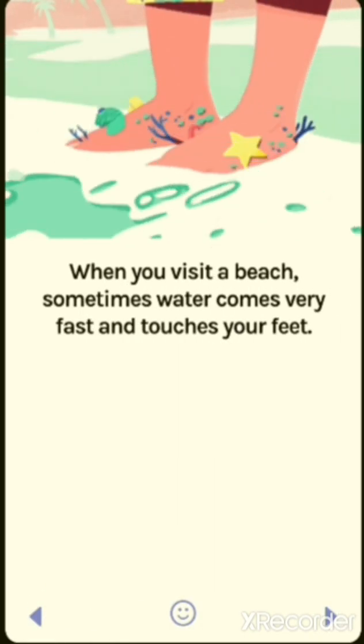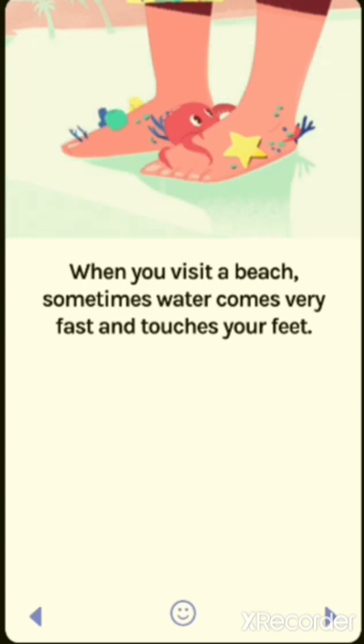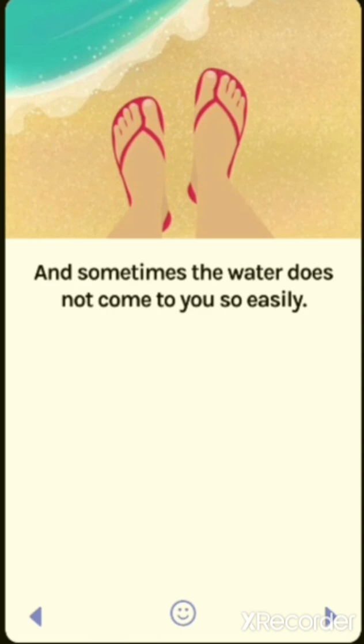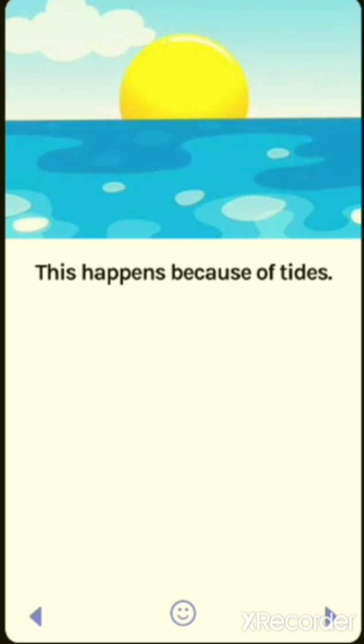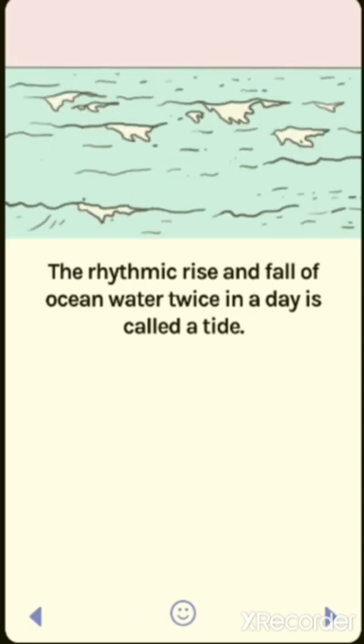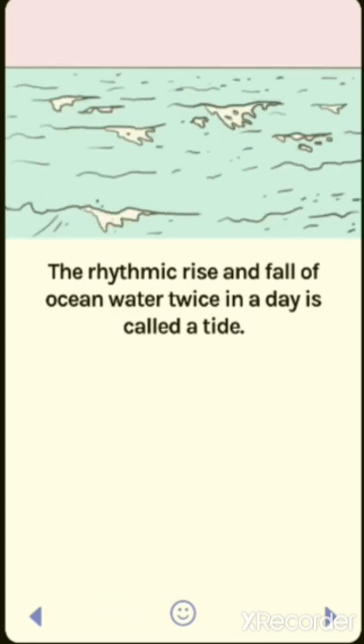When you visit a beach, sometimes water comes very fast and touches your feet, and sometimes the water does not come to you so easily. कि कभी कभी हम बीच पर जाते हैं तो जो वाटर है, समुंदर का पानी, वो इजीली हमारे पैरों तक पहुंचता है और कभी कभी इजीली नहीं पहुंचता. This happens because of the tides. The rhythmic rise and fall of the ocean water twice in a day is called tide. Let's try to understand the reason for tides.